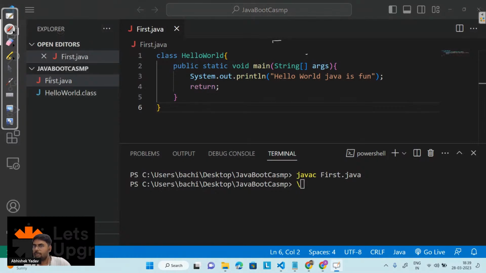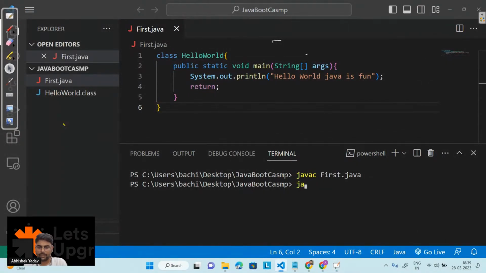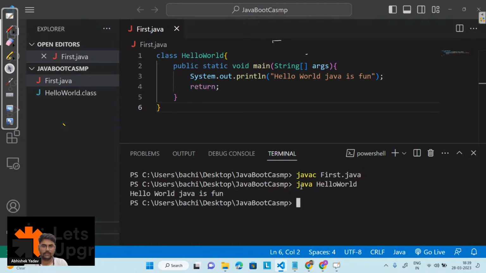This time you are getting a class file, and the name of the class file is HelloWorld.class. This name is the same as the class name. Now if you have to execute this class file, you will write java HelloWorld. Like this, and you can see I'm getting the answer: Hello world, Java is fun.